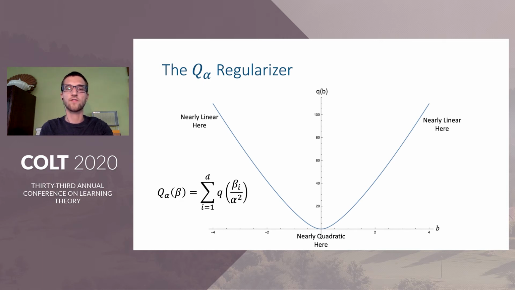On the other hand, for small alpha, beta over alpha squared will be very large, so the near linearity of little q far from the origin will govern the implicit regularization, and thus this will all behave like the L1 norm. And of course, for intermediate alpha, the regularizer will somehow interpolate between L1 and L2 regularization in a way that depends on alpha and also the problem at hand.